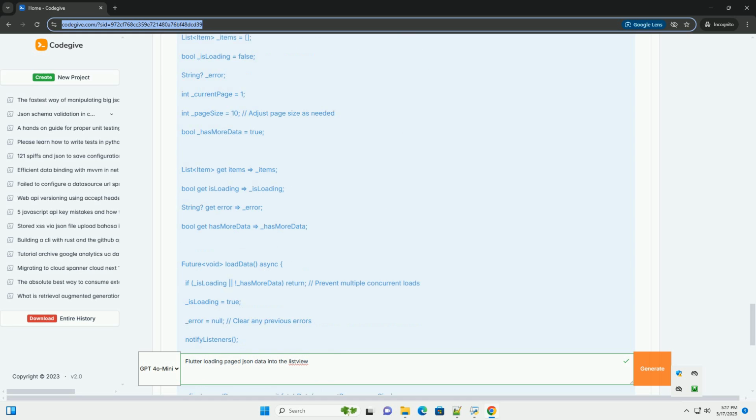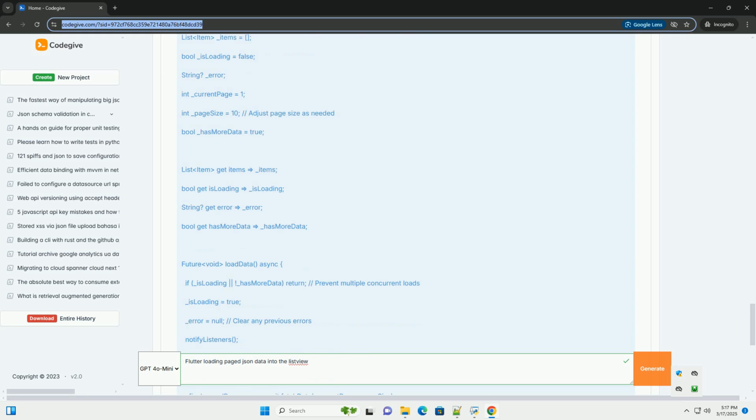ListView.builder, itemCount: the number of items in the list is itemProvider.items.length plus itemProvider.hasMoreData ? 1 : 0. We add 1 to the count if hasMoreData is true, to display a loading indicator at the end of the list.